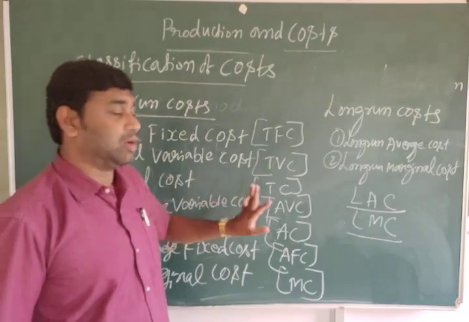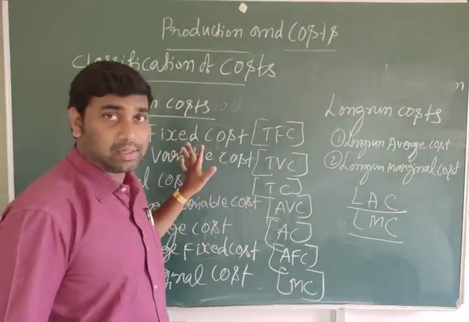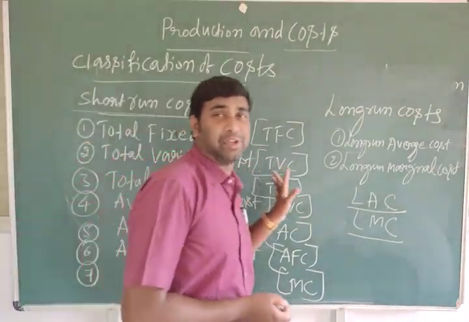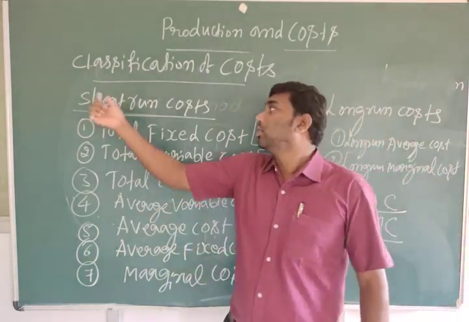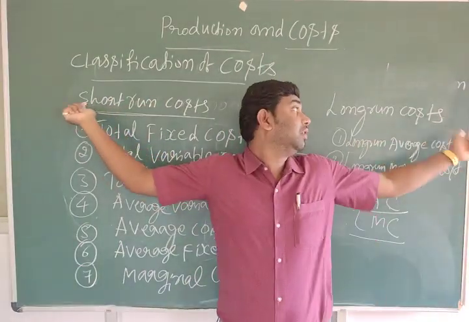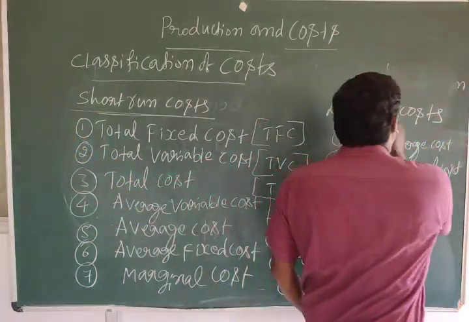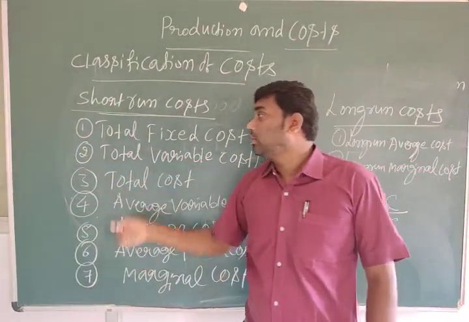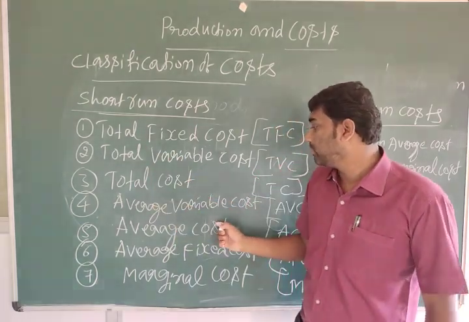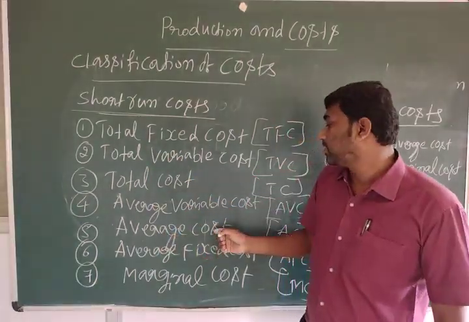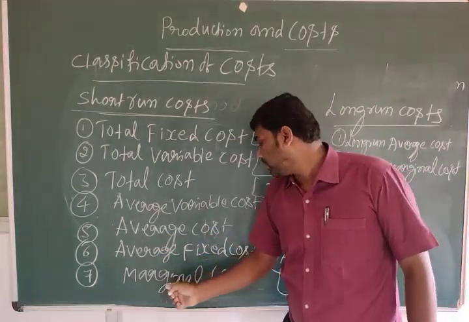We have to discuss one by one about these costs. Don't forget, under the classification of cost, there are two classifications: short run cost and long run cost. Under the short run: total fixed cost, total variable cost, total cost, average variable cost, average fixed cost, average cost, marginal cost.